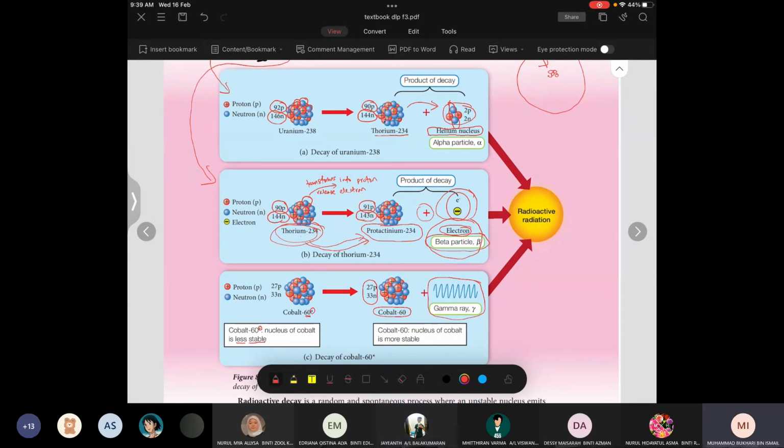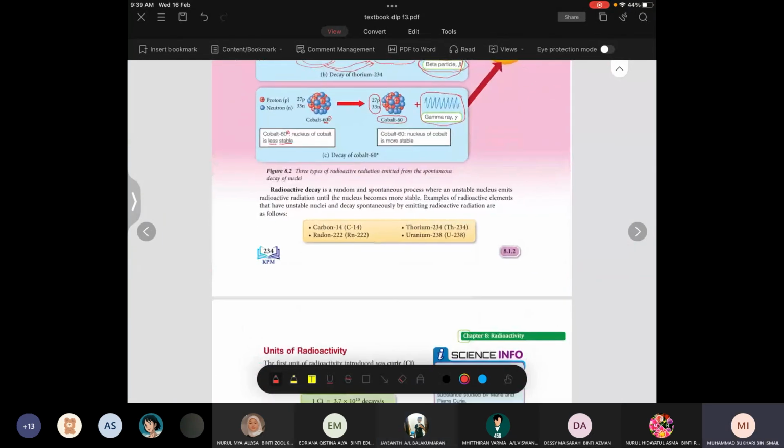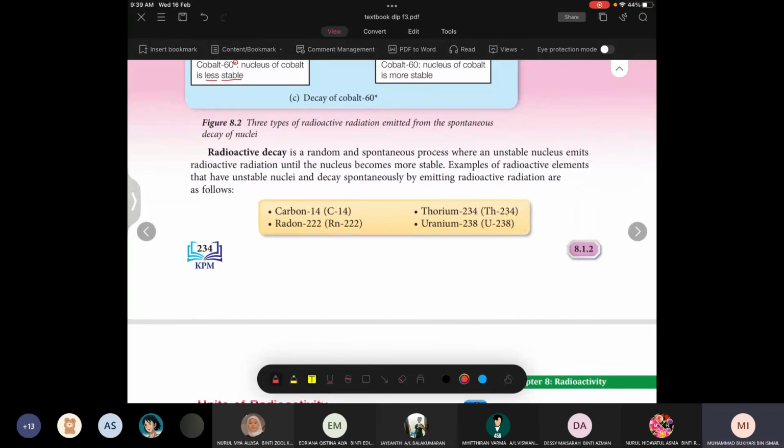Okay. Now, radioactive decay is a random and spontaneous process where an unstable nucleus emits radioactive radiation until the nucleus becomes more stable. Initially, it is unstable, then it becomes more stable. Examples of radioactive elements that have unstable nuclei and decay spontaneously by emitting radioactive radiation are as follows.